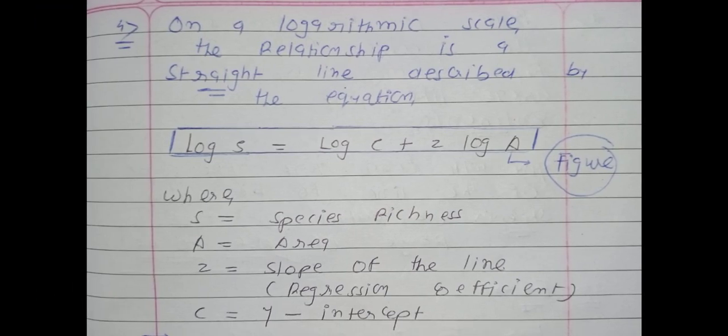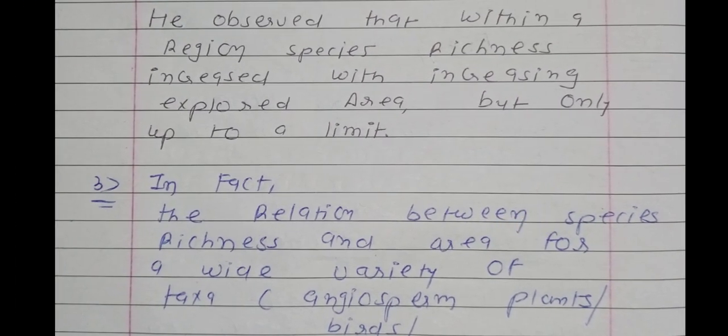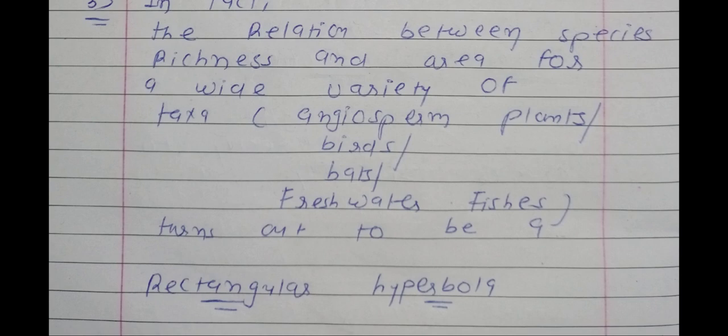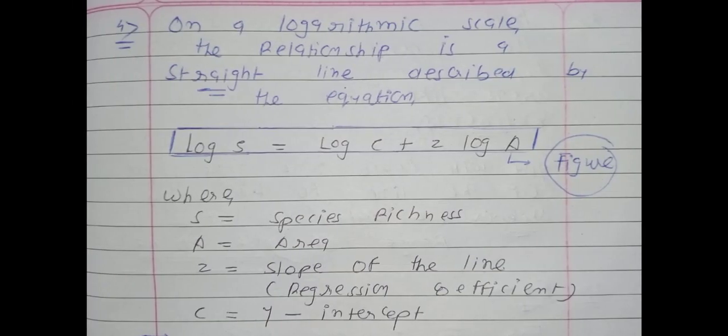It is an MCQ. Now see point number 4: on a logarithmic scale, if we take the logarithm, the relationship is a straight line. You know that in normal condition the shape will be a rectangular hyperbola. Remember, in normal condition the shape will be a rectangular hyperbola, but if we take the logarithmic scale, then what will the shape be?